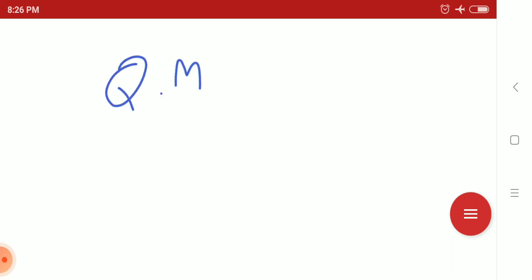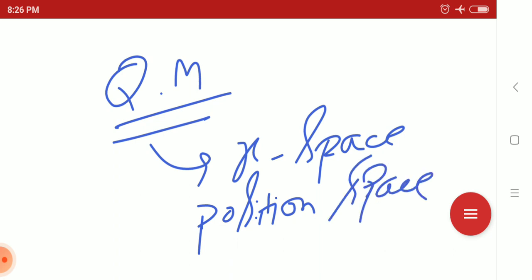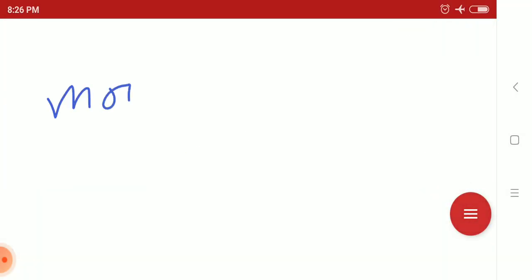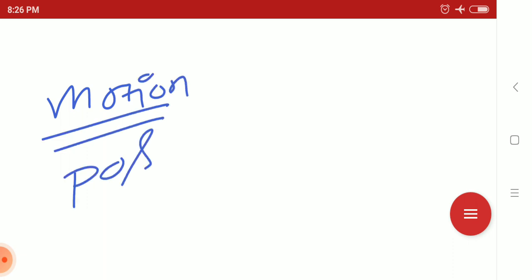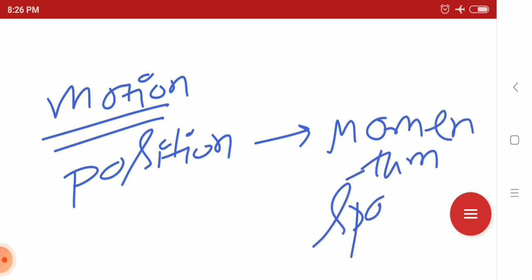Suppose you are describing the motion of a particle in x space, means position space, and now you want to describe the motion of the particle in momentum space. Then you need to do a Fourier transform.